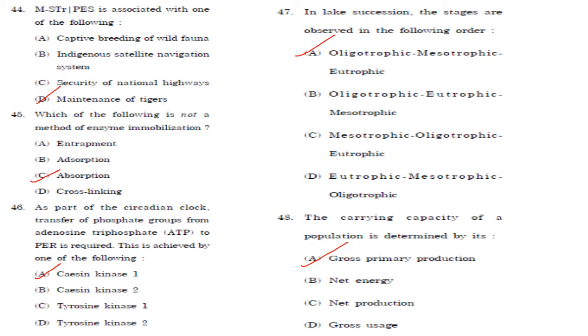Then next one, the carrying capacity of a population is determined by its gross primary productivity. That is, the gross primary productivity is the amount of carbon fixed during photosynthesis by all producers in the ecosystem. So gross primary production. Answer is option A.